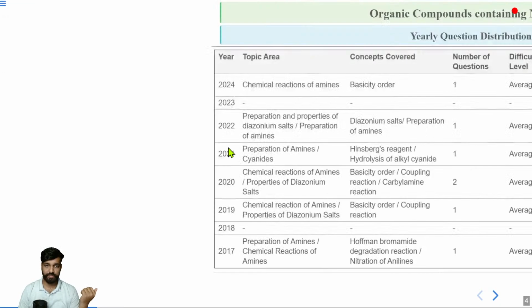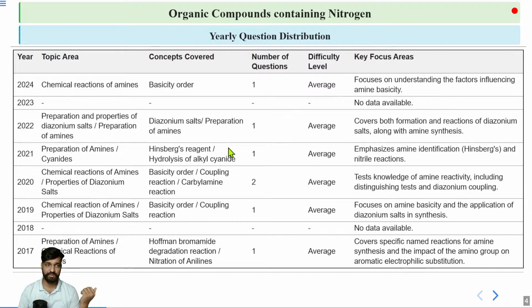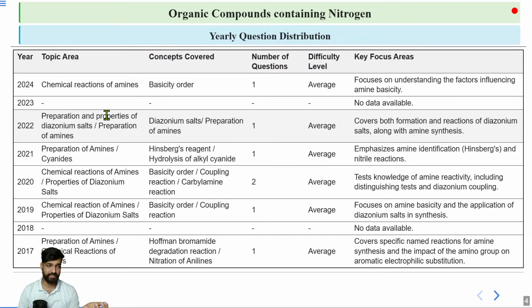What are the important topics from where questions are generally asked? You would mainly see questions from the preparation and the chemical reactions. You can see in 2024, 2022 and 2021, and in the subsequent year 2017, there are always questions from preparation and chemical reactions, and these are the only two important things. Specifically, an important part of this amines chapter is your diazonium salts. You know about diazonium salt. We have talked about this diazonium salt in your halogen chapter as well.